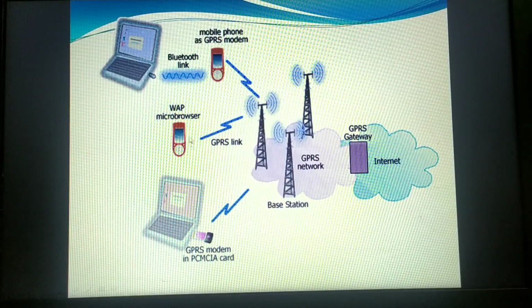Here you can see a mobile user who also wants to connect to the internet, but they are using what? A GPRS link. Here also a mobile phone acts as a GPRS modem, with a Bluetooth link, which again in turn uses GPRS. Again, all these GPRS networks are in turn connected with the gateway. We have said that in an organization the gateway works as a firewall.